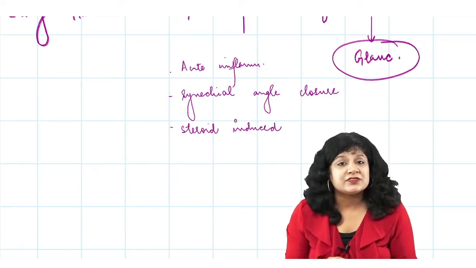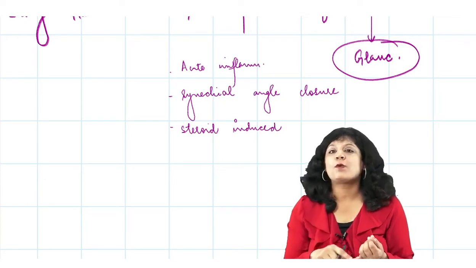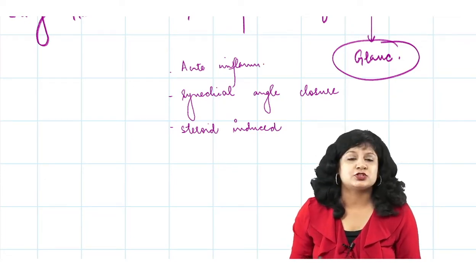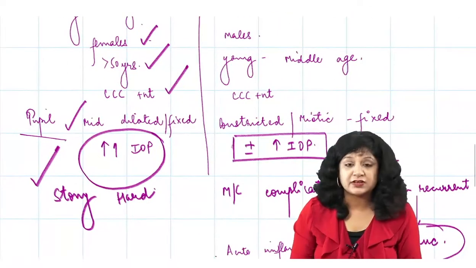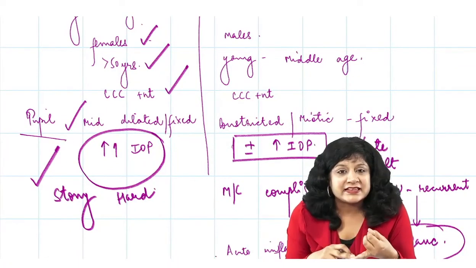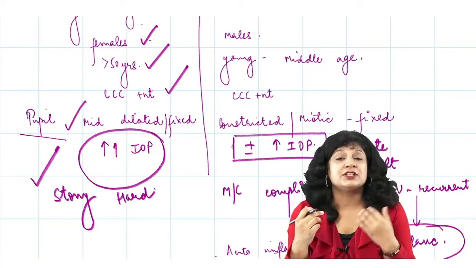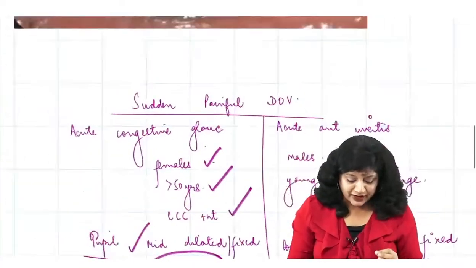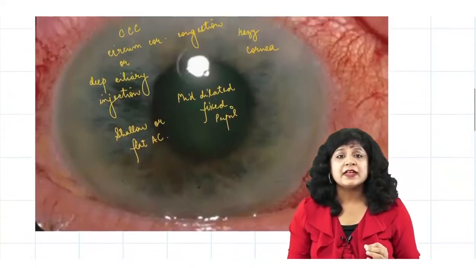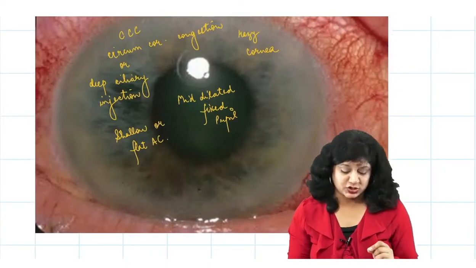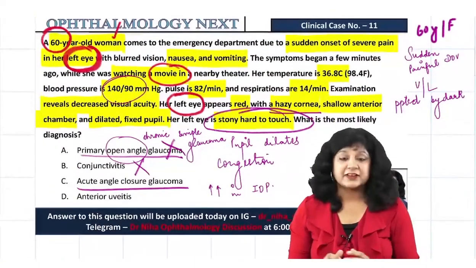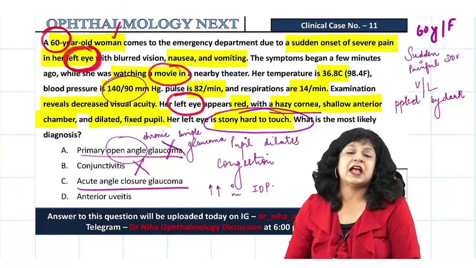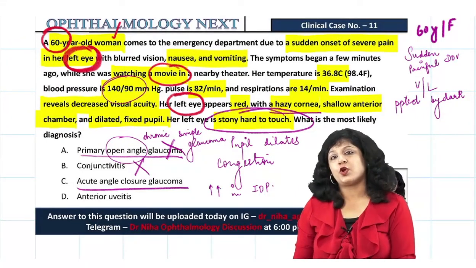So now this is very evident that this glaucoma is not due to the complication of uveitis, because you know pupil is different, shallow anterior chamber is there, the age of the patient, the gender of the patient, and that means you are now very clear looking at the signs of this patient also, that this is actually a case of the acute angle closure glaucoma.